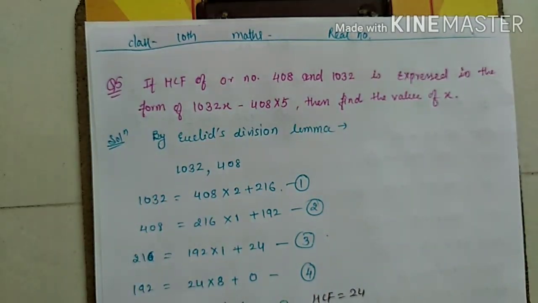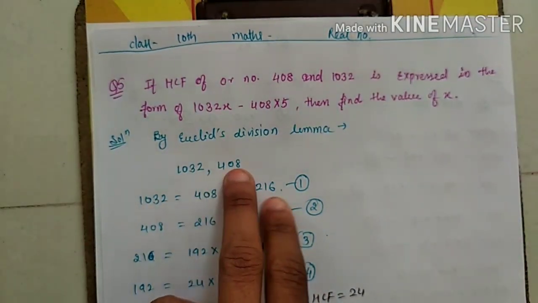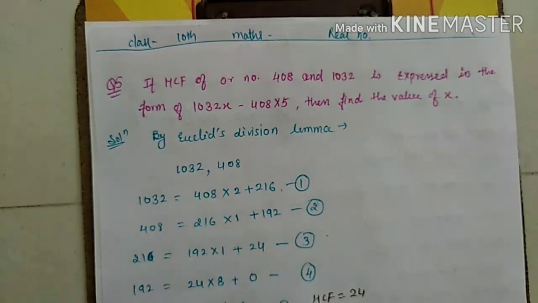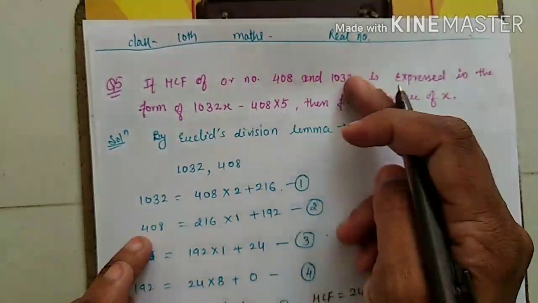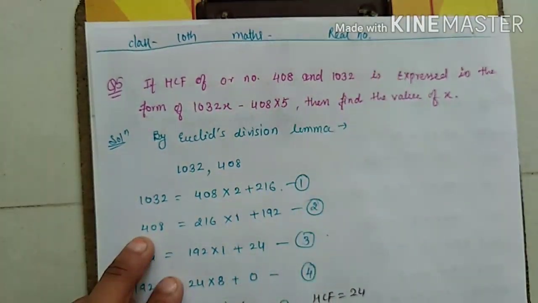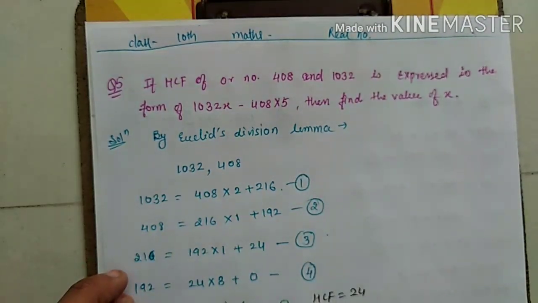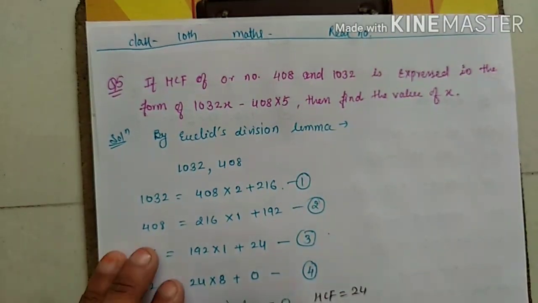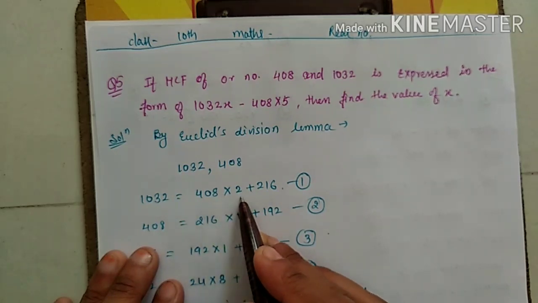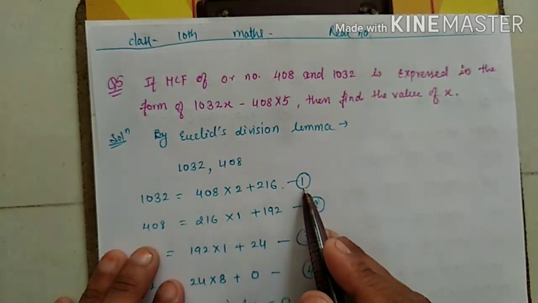According to Euclid's division lemma, 1032, 408. As you know, you can use the lemma or the algorithm, both are the same. So first I will find my HCF. I have done so many questions before. Just see, 1032 equals 408 into 2 plus 216, I am getting as my remainder.